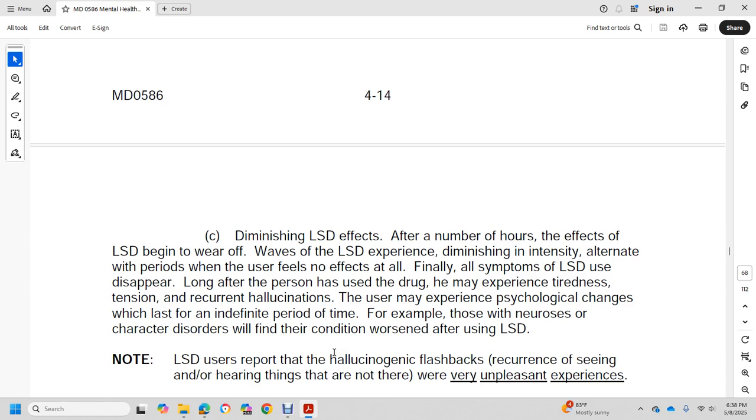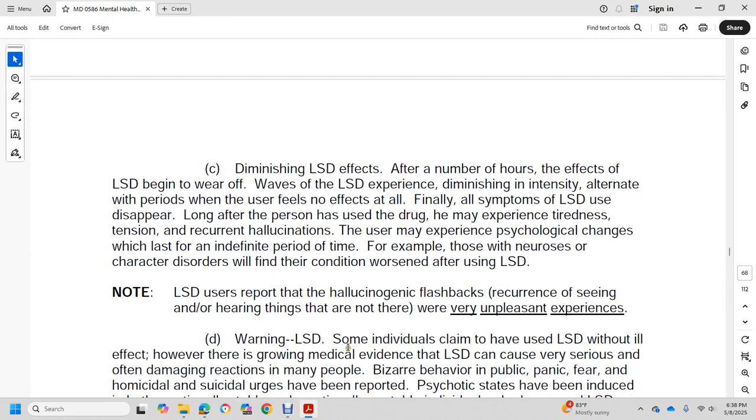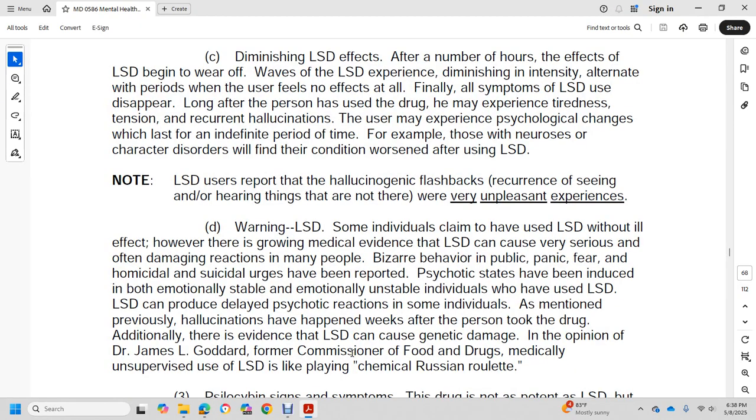For example, a neurosis or personality disorder may be worsened after LSD. LSD users report hallucinogenic flashbacks, recurring visions and hearing things that are not there, which are very unpleasant experiences. Warning: some individuals claim to use LSD without ill effect. However, there is growing medical evidence that LSD can cause very serious, often damaging reactions, and many people show bizarre behavior,